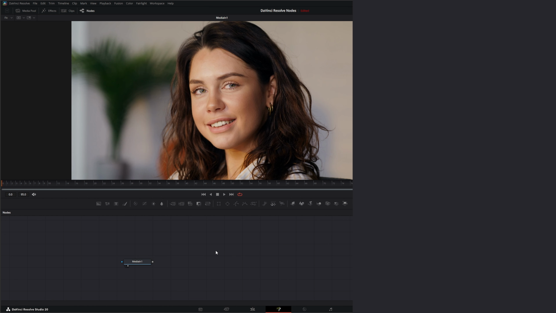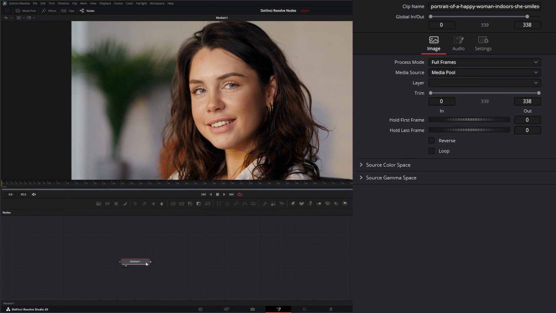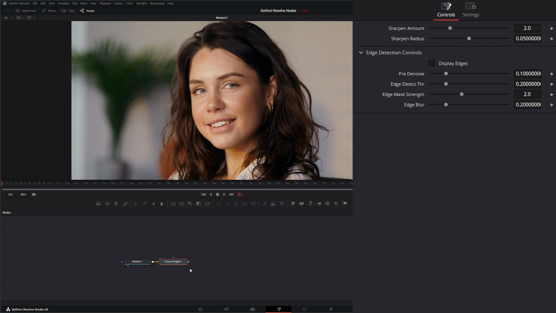Now, there's another way to do that. Instead of inputting that mask into the Sharpen node, we can use the Sharpen Edges. And it's kind of doing the same thing, because it's just creating its own internal alpha of edges within the image. So let's go ahead and add a Sharpen Edges node.